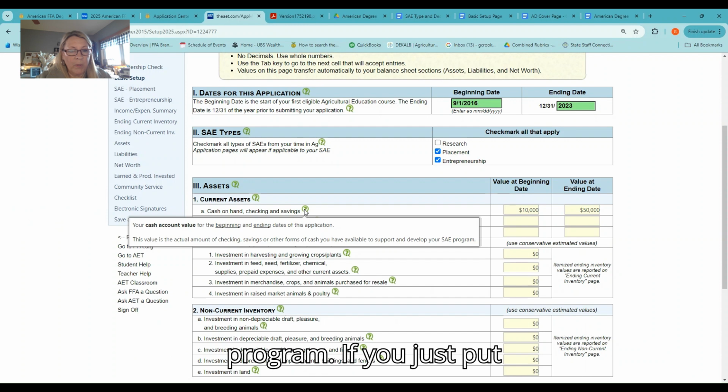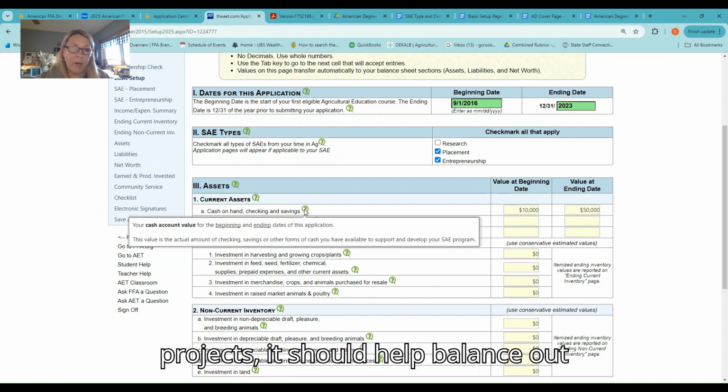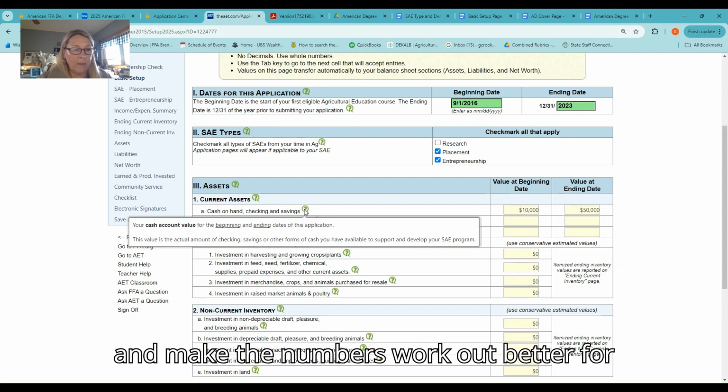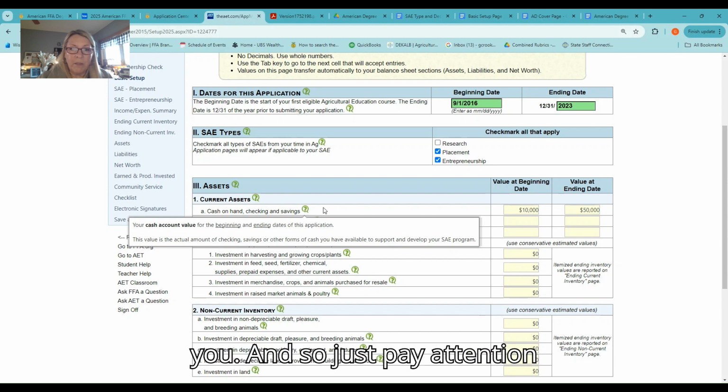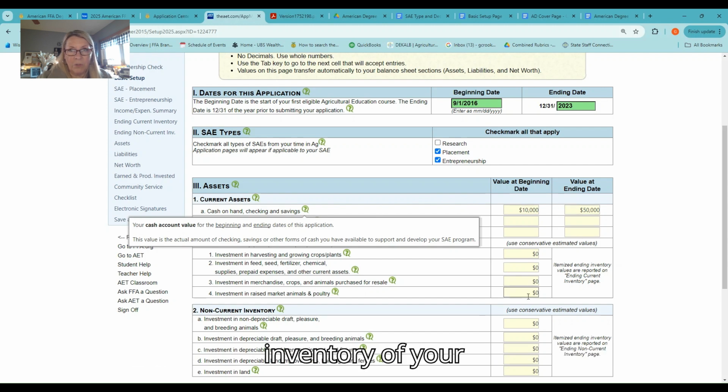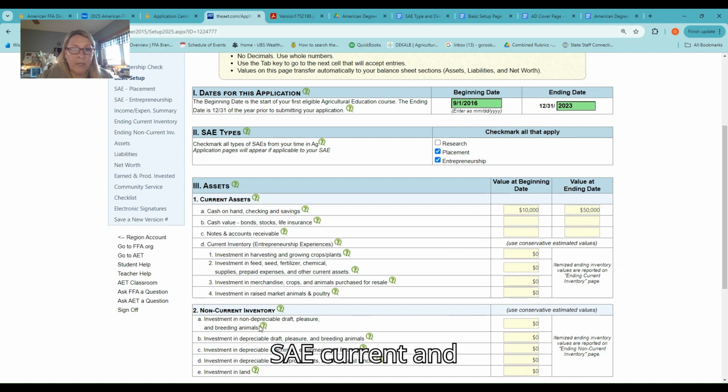If you just put in the values related to your SAE projects, it should help balance out your net worth in the application and make the numbers work out better for you. So just pay attention to what you're putting in for values and make sure that you have a good inventory of your SAE current and non-current assets.